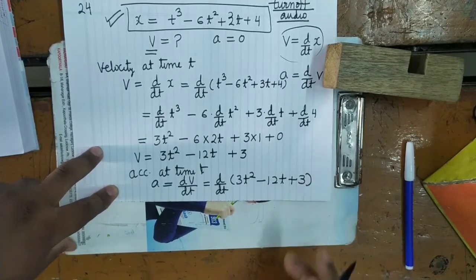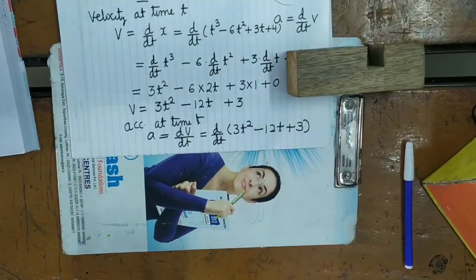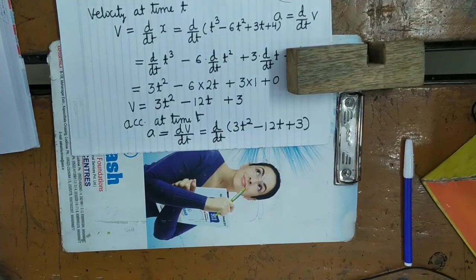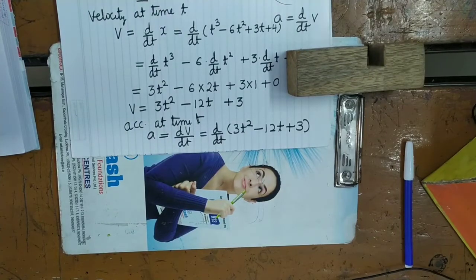This will be the acceleration. Now solve this. So how will you solve this? You can see here, wait here.